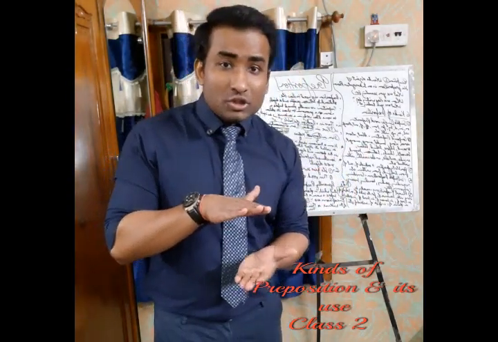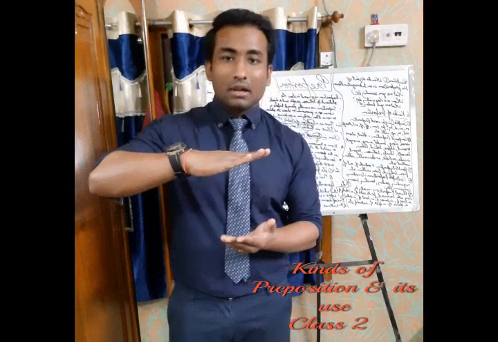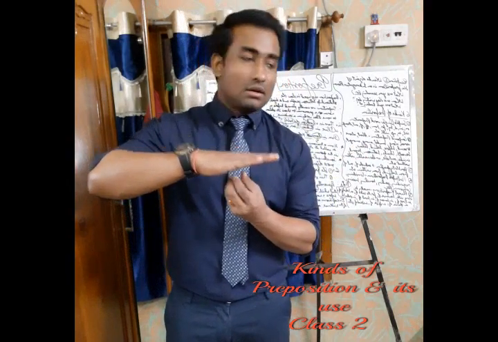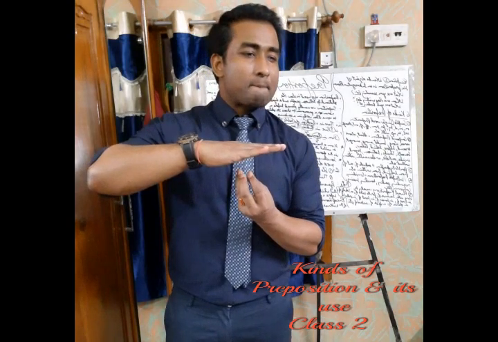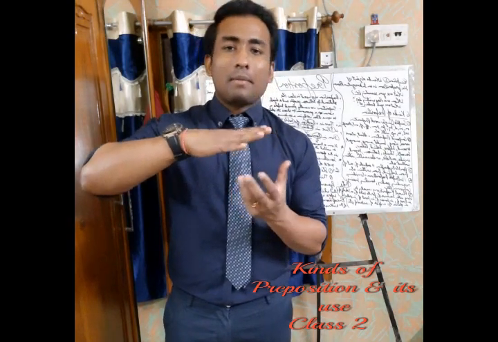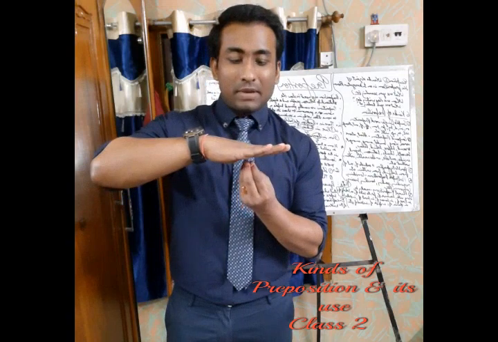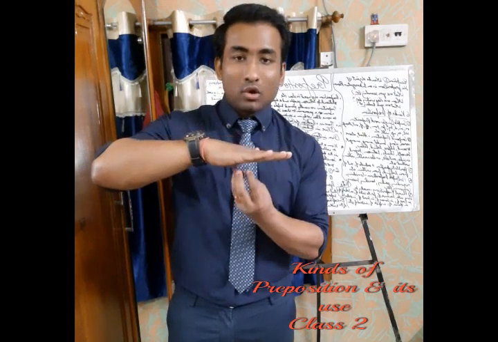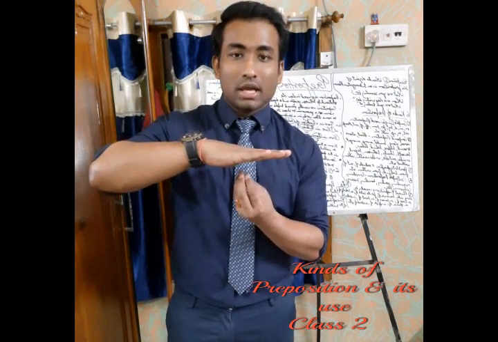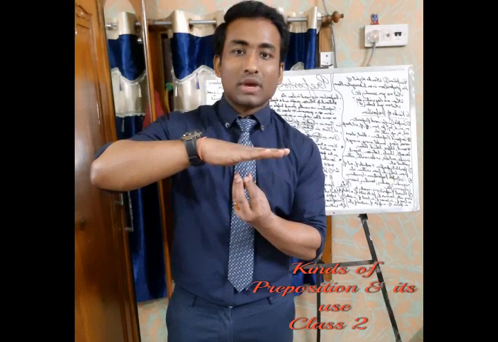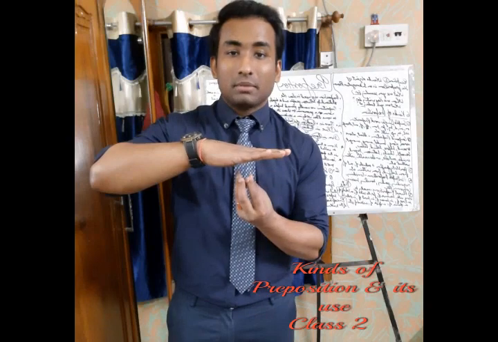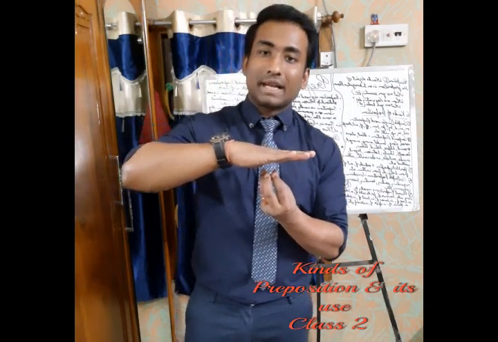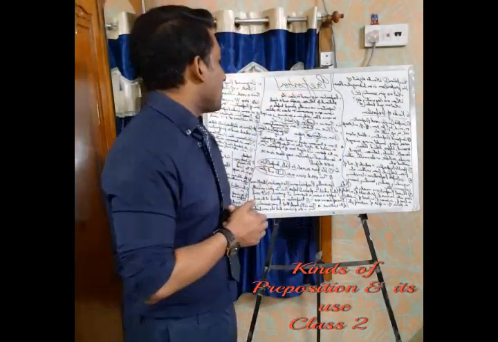Below again means a position. Suppose this is a table and there is a cat, a book, or a box kept below the table. Below the table is the position it is showing. So the box is kept over here, and I can say, go and pick the box which is there below the table. Am I clear? It is again a position, below.